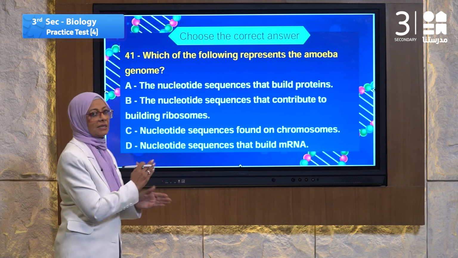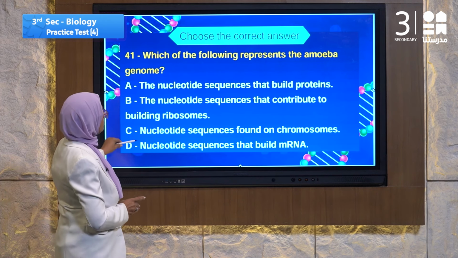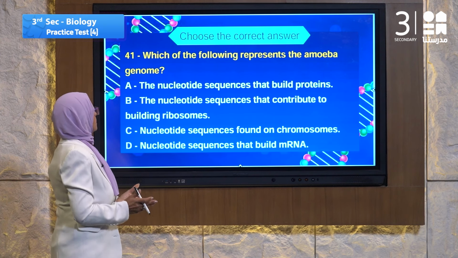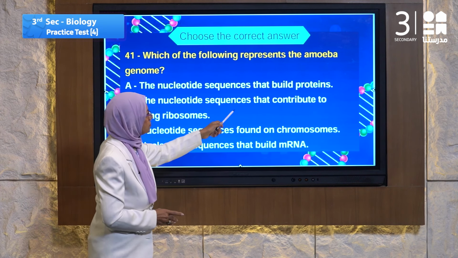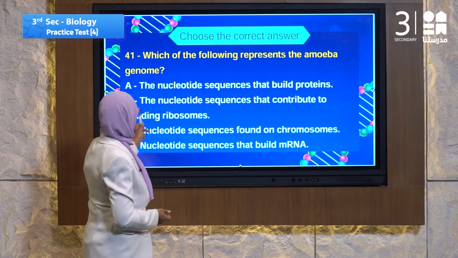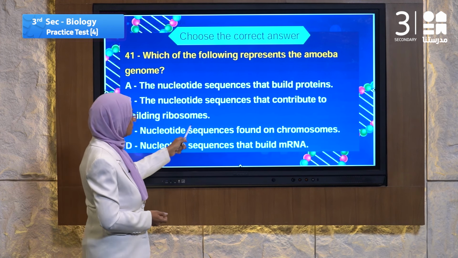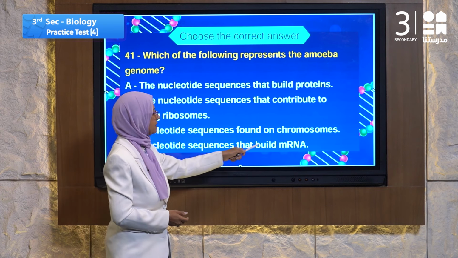Let's go to the answer. Which of them represents the amoeba genome? Number A, nucleotide sequence that builds protein? No. Nucleotide sequence that contributes to building ribosomes? Nucleotide sequence found in the chromosome? Nucleotide sequence that builds RNA?